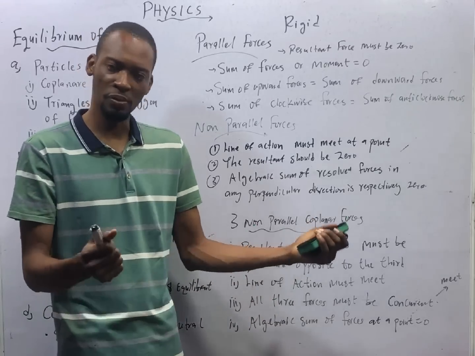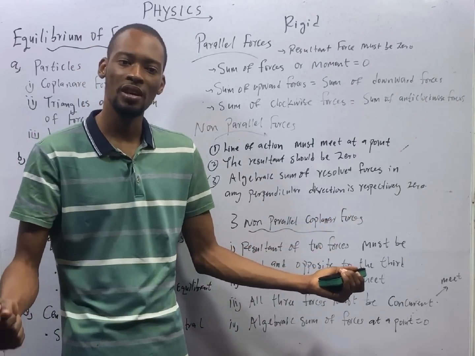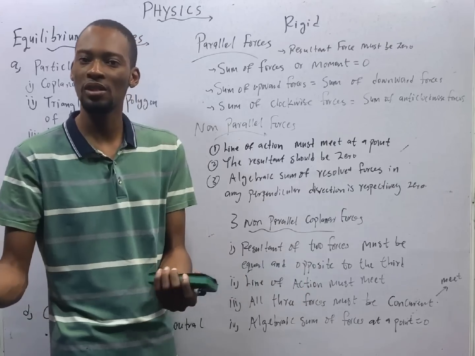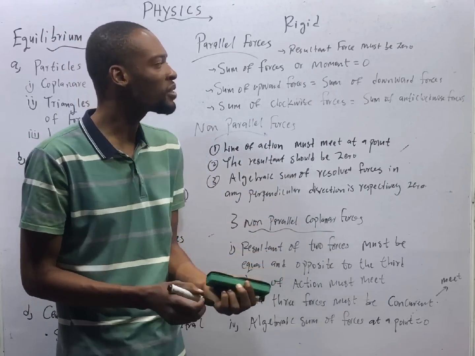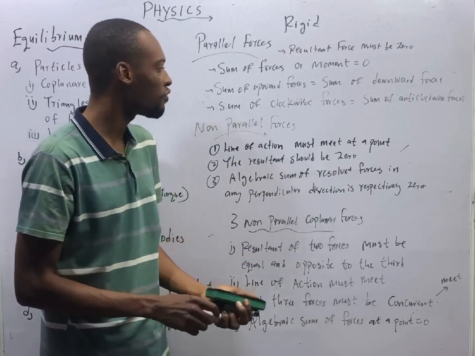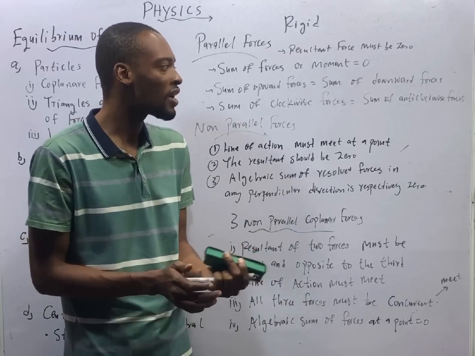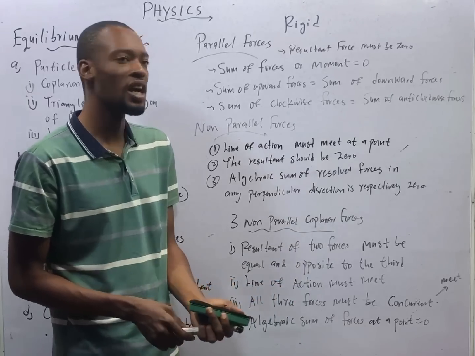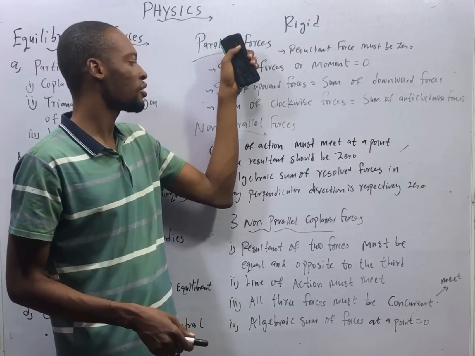The one acting this way is positive, the one acting this way is negative. So plus 20 Newton plus minus 20 Newton is 0. The sum of upward forces equals the sum of downward forces. The sum of clockwise moments equals the sum of anti-clockwise moments. These are conditions for equilibrium of rigid bodies under parallel forces.